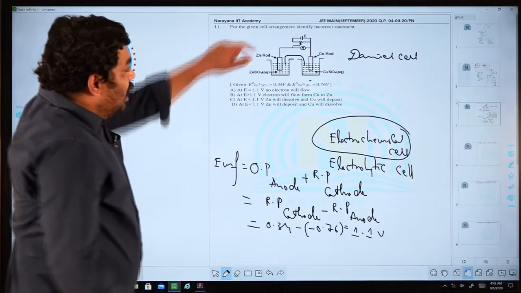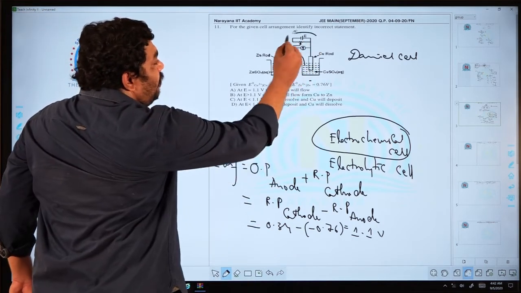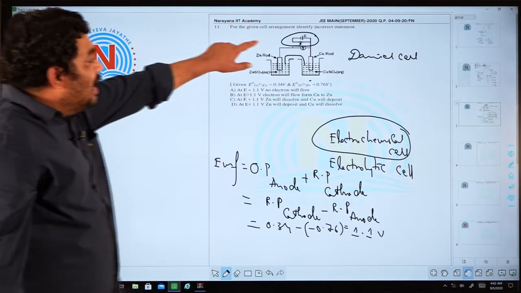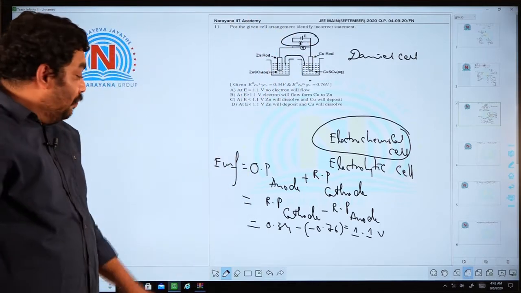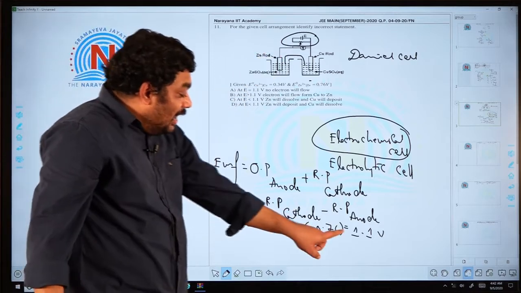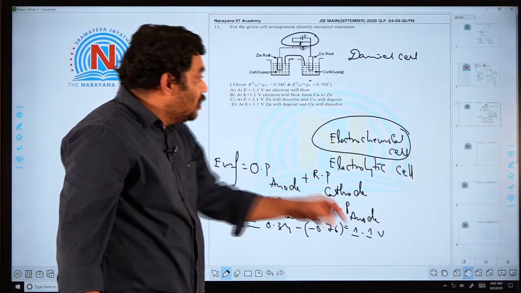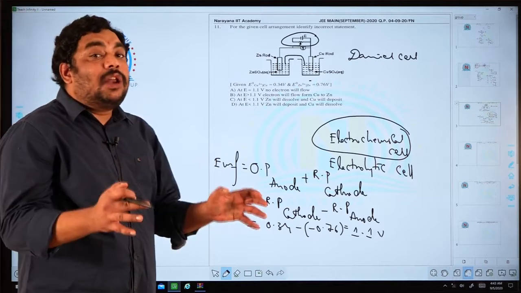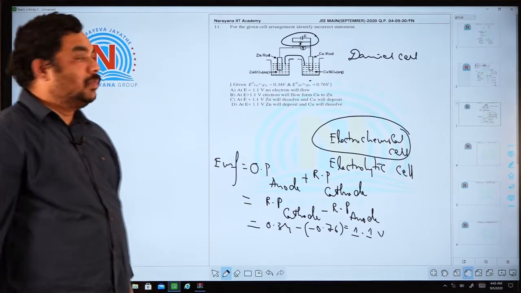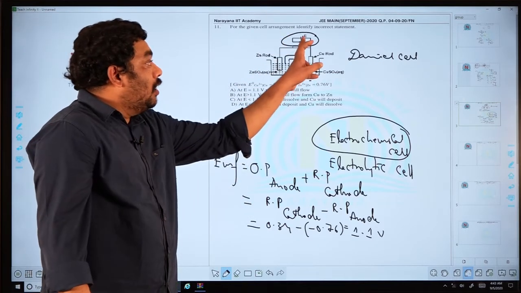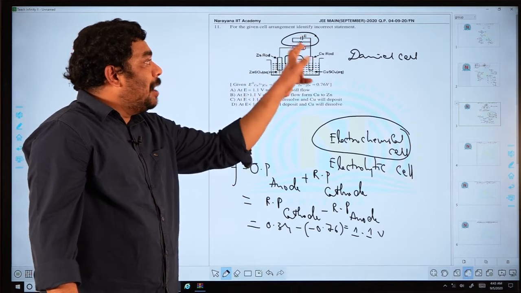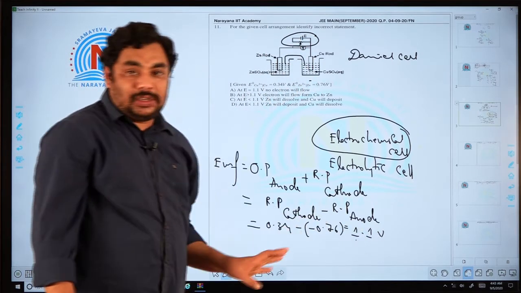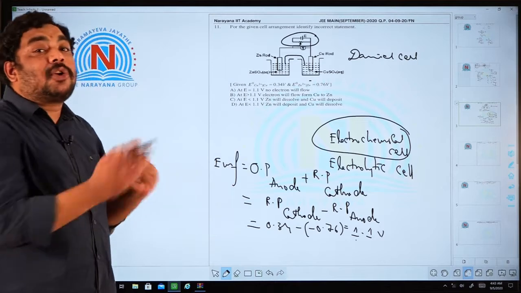And here in this diagram, he is applying an external potential. When the external potential applied is equal to 1.1 volts, that means the EMF generated by the cell, then automatically the cell working will stop. Of course, if what we are applying from outside is greater than 1.1 volts, then automatically the reverse process takes place.